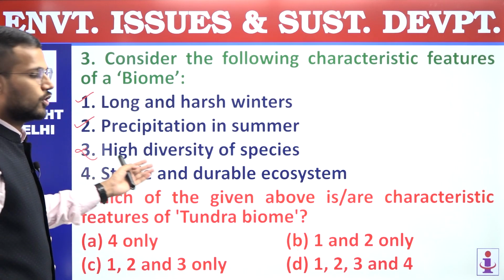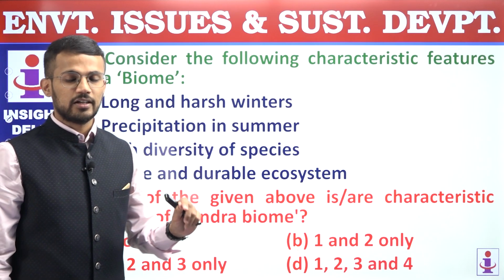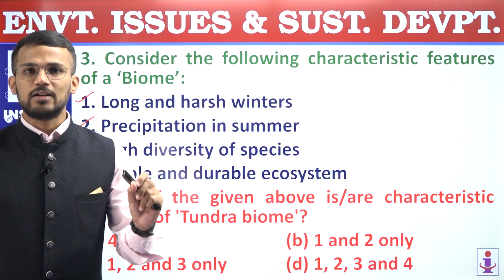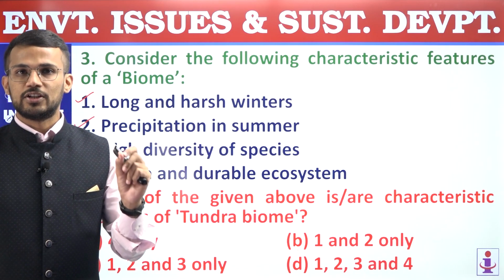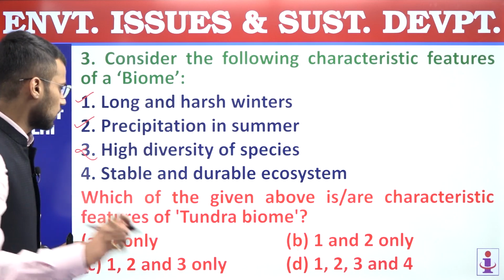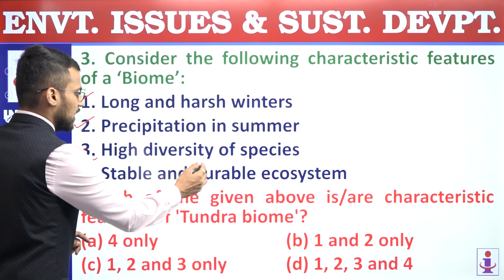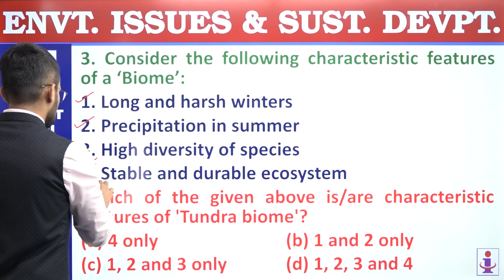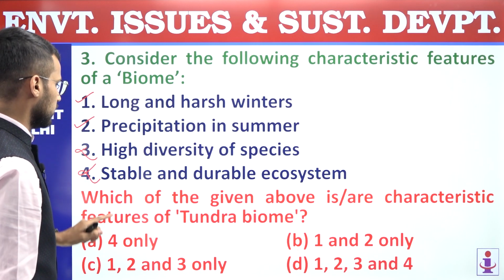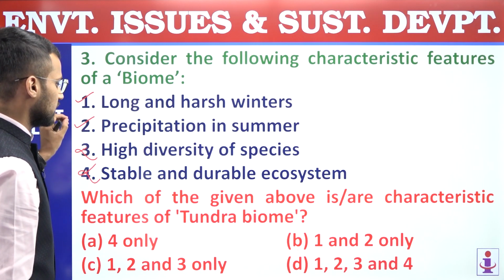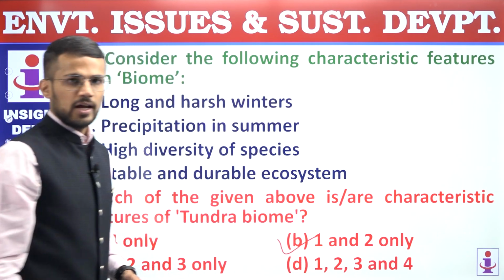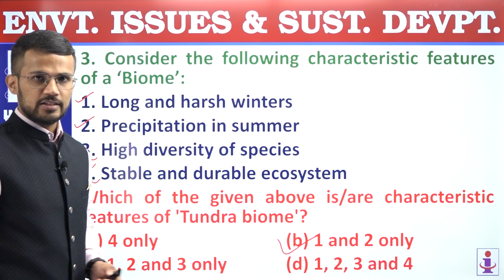Fourth, stable and durable ecosystem. Again, this statement is incorrect. During the summer season, when there is availability of water, only at that particular time will we have an ecosystem. Otherwise, the ecosystem will not be present in the tundra biome, and that's why there is no question of stability and durability in the ecosystem, and hence even the fourth statement is incorrect. And that's why the answer is 1 and 2 only. So only 1 and 2 are the characteristic features of the tundra biome, and that's why the answer to this question is B, 1 and 2 only. Question number 3, answer is B.